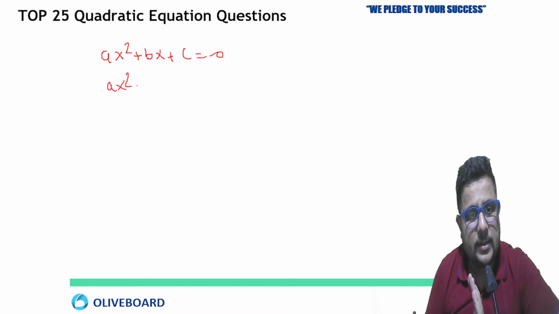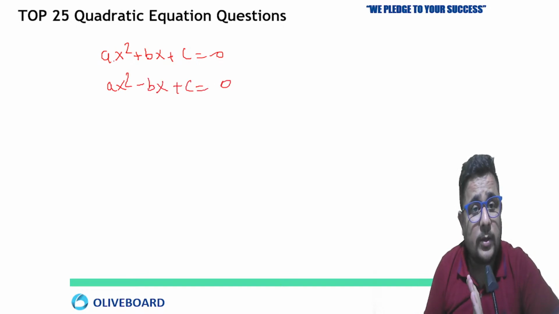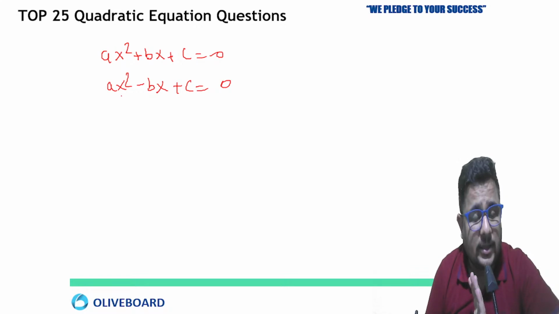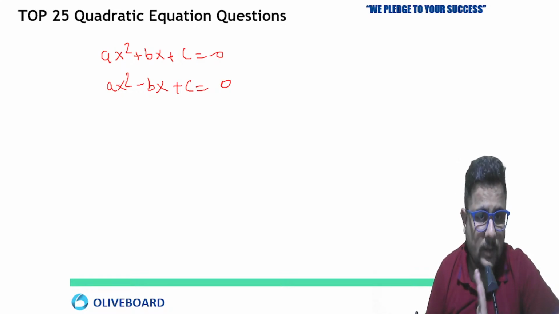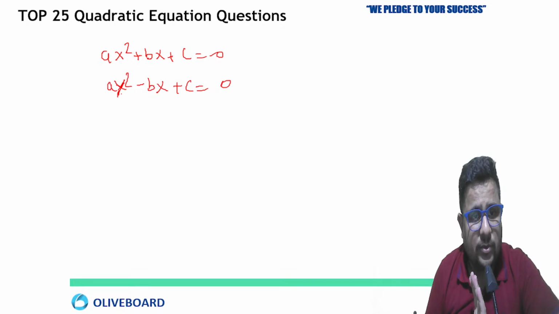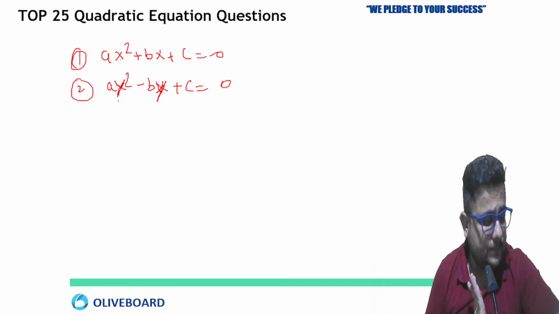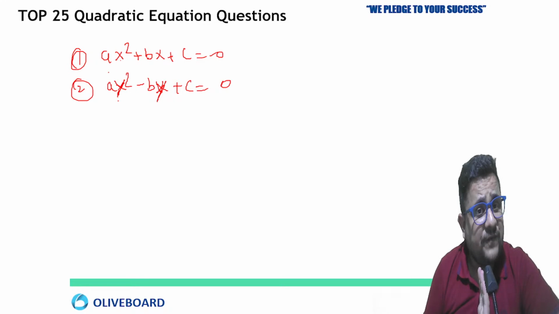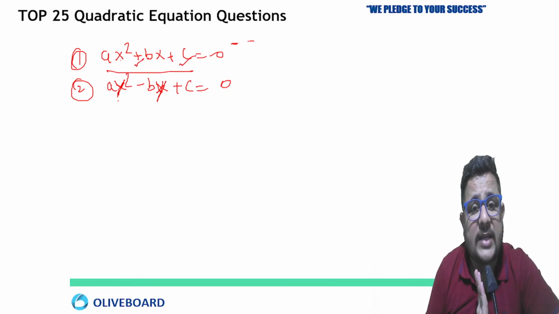Ax square minus bx plus c equals 0. If you have an equation like that, remember one point. I am telling you ay square, for example, by. I'm just changing x to y. There are two equations, first and second. In the first equation, if b is positive and c is positive, then both roots are going to be negative.